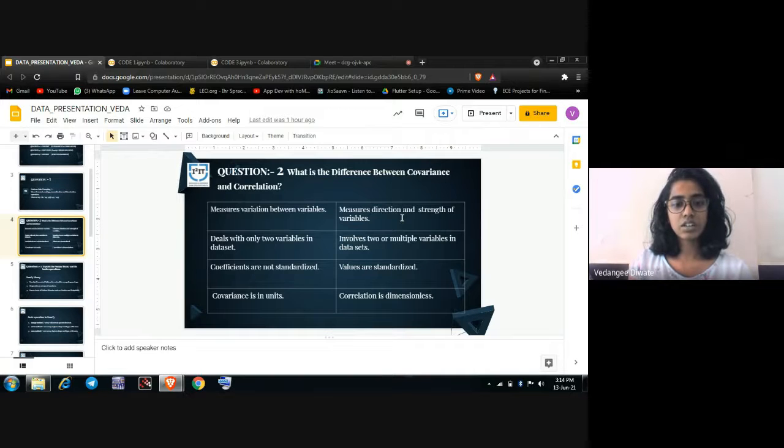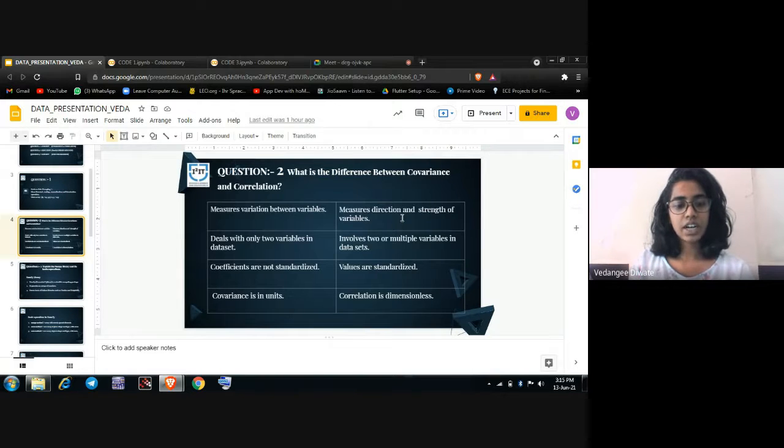That means it displays an indefinite range from minus infinity to infinity, which makes the interpretation of covariance a bit tricky. But correlation is standardized and displays an absolute value with a definite range from -1 to +1.